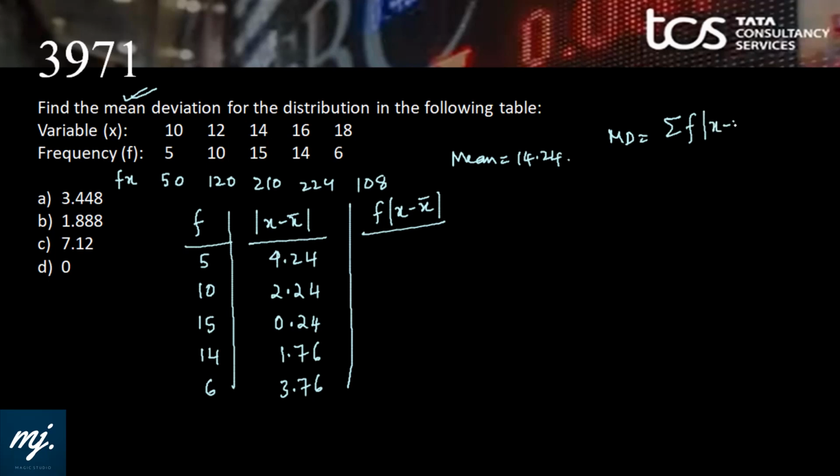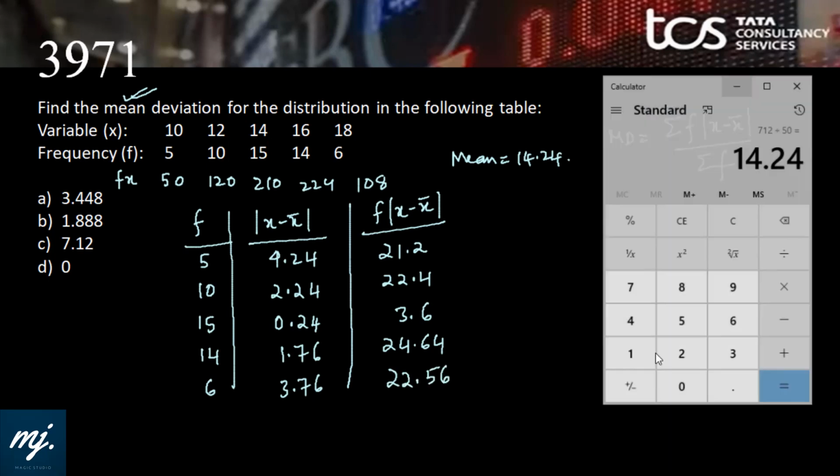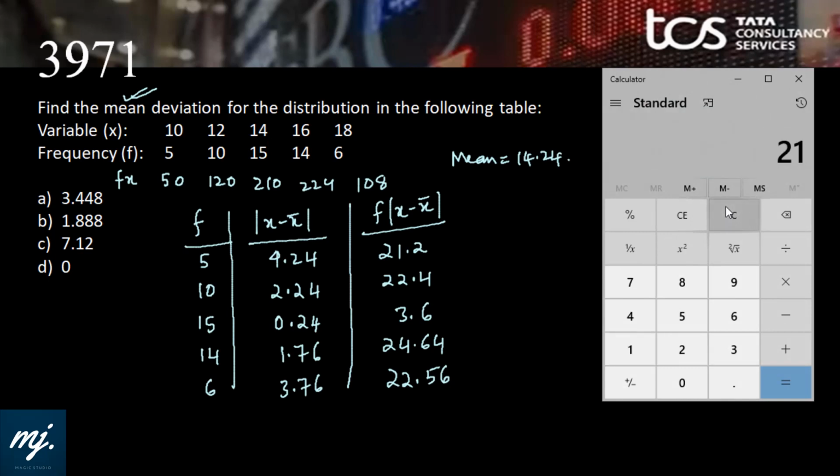Mean deviation is summation of f into mod x minus x bar divided by summation f. So let's begin. 4.24 into 5 is 21.2. This would be 22.4. Then 15 into 0.24, 3.6. Then we have 14 into 1.76, 24.64. And 6 into 3.76 will give 22.56. Let's add this up.